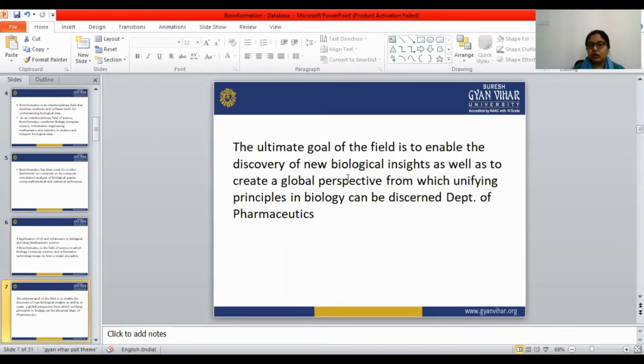The ultimate goal of the field is to enable the discovery of new biological insights, as well as to create a global perspective from which unifying principles in biology can be discerned.